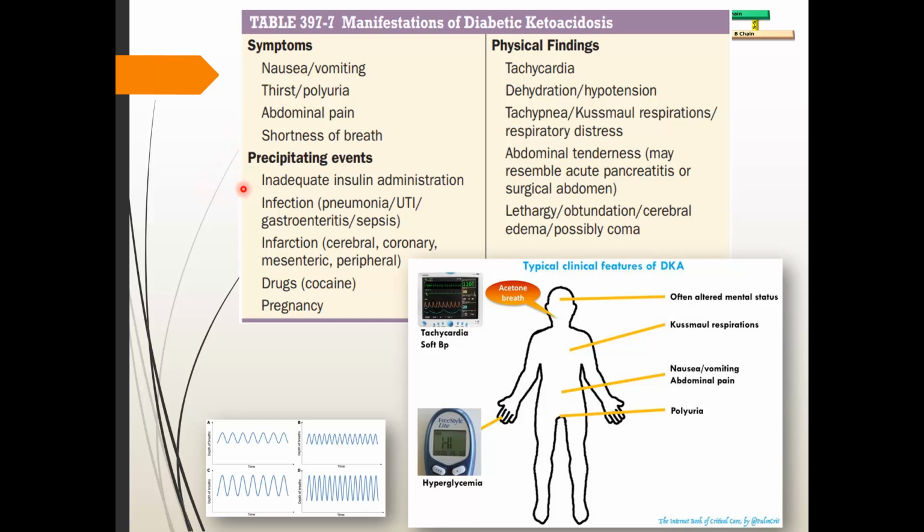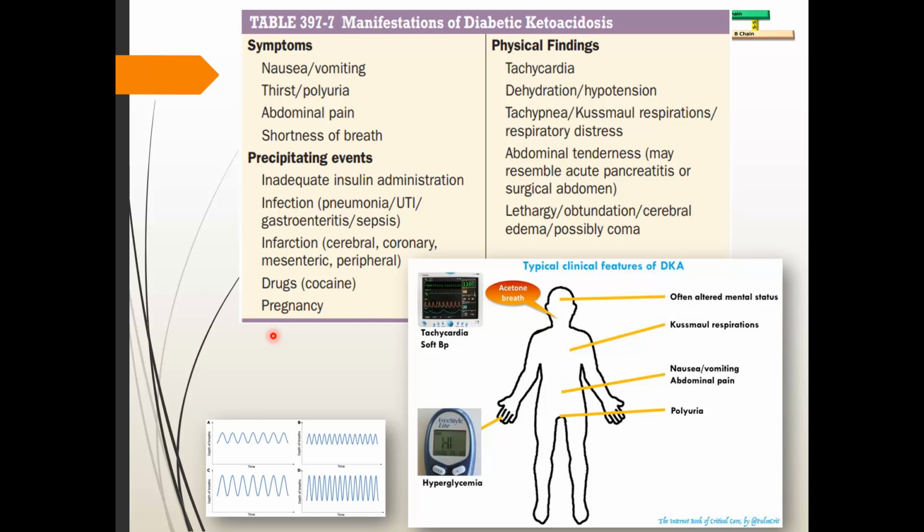Precipitating events: inadequate insulin administration, infection, infarction, drugs, pregnancy. So these are the triggers. In the last slide I called something a trigger. So in a type 1 diabetes mellitus patient, some trigger happens and this patient comes up with DKA. Many times you do not know, there is no prior history of type 1 diabetes also. The patient comes with acetone breath and unconsciousness, and then type 1 diabetes is diagnosed.